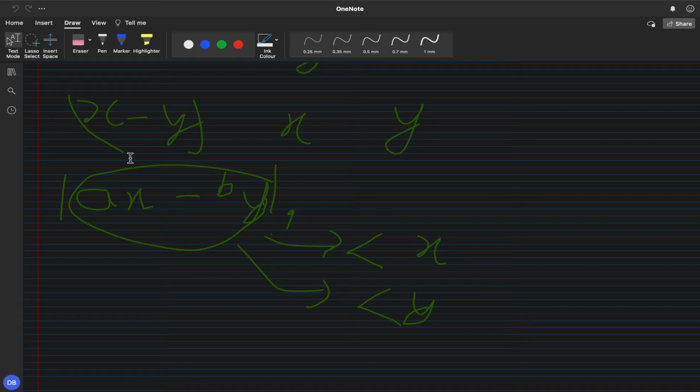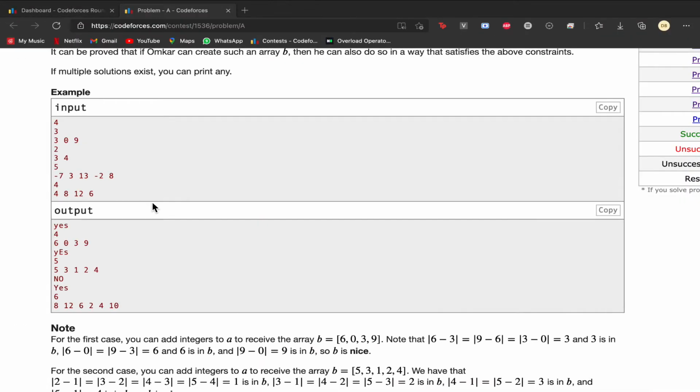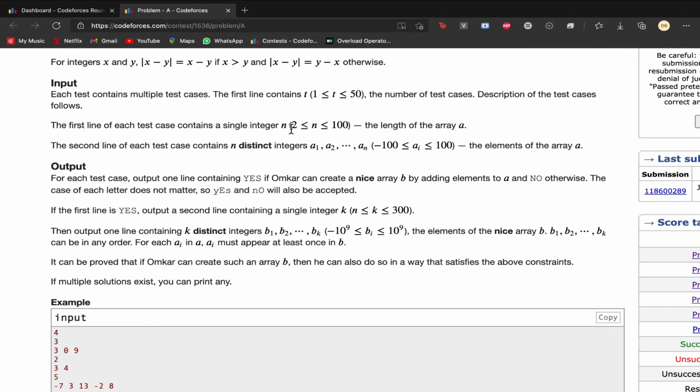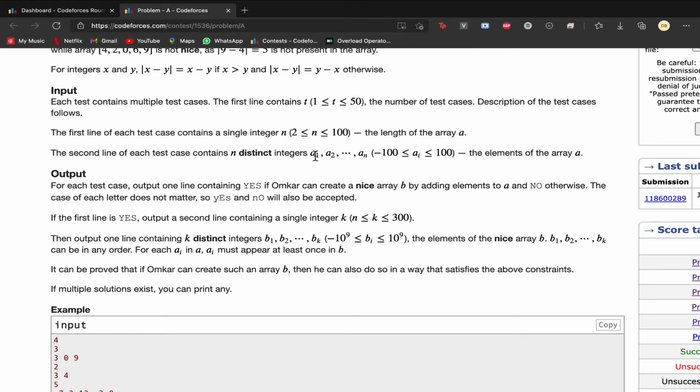The size of the input array is limited to 100 integers, and the integers are limited between minus 100 and 100. The difference between any two distinct integers has a minimum absolute value of 1.